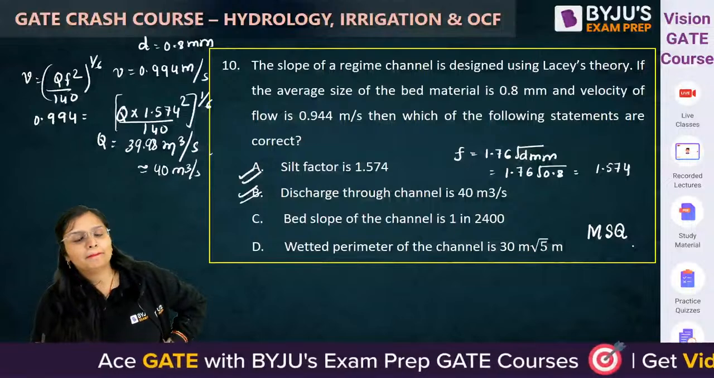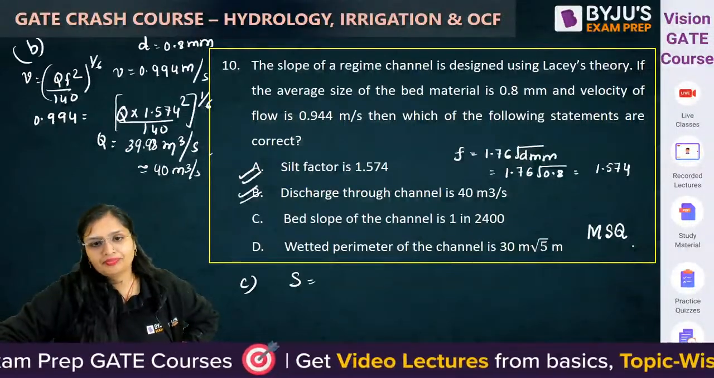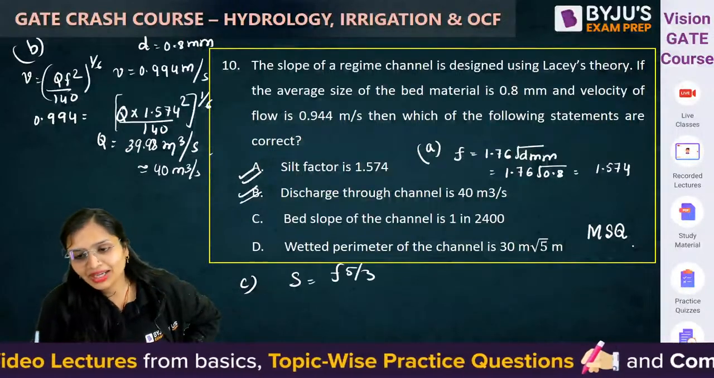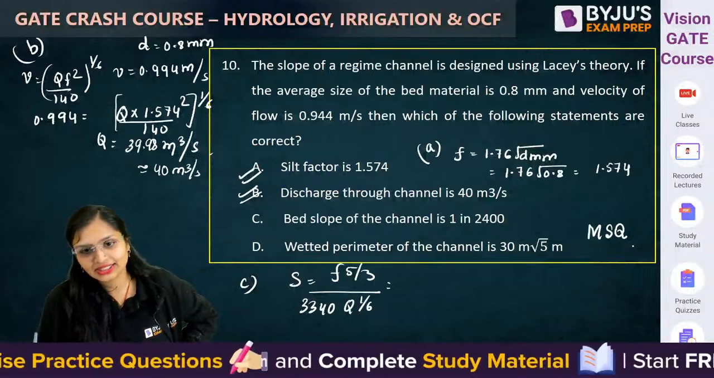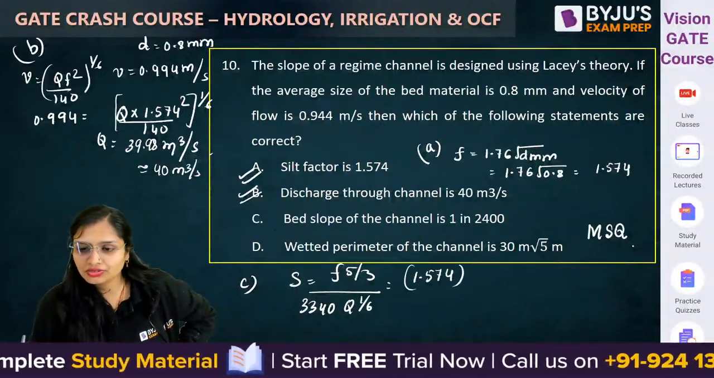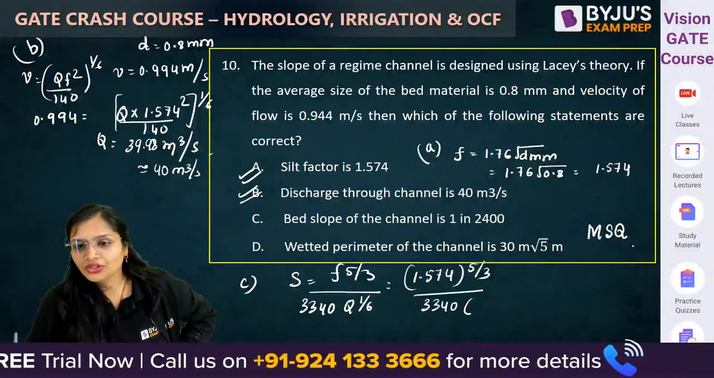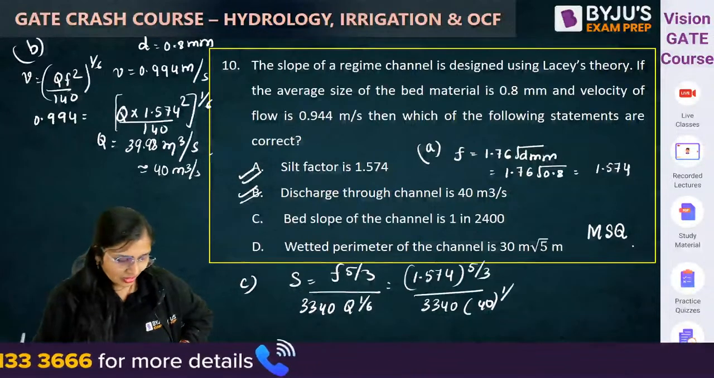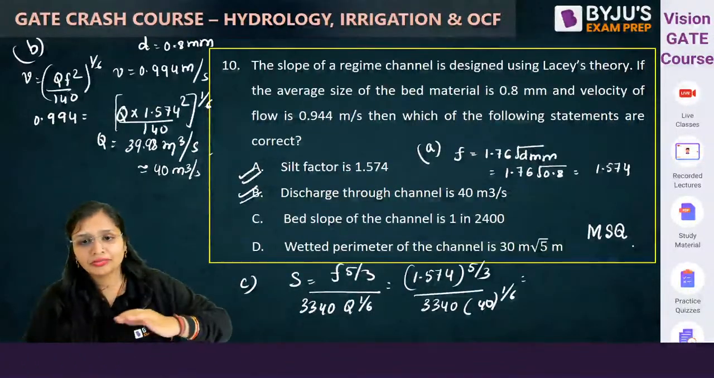Now third is bed slope. Bed slope, this was B. The formula is F to the power 5 by 3 upon 3340 Q to the power 1 by 6. Silt factor is 1.574, and Q is 40, 40 to the power 1 by 6. How much is it coming, guys?